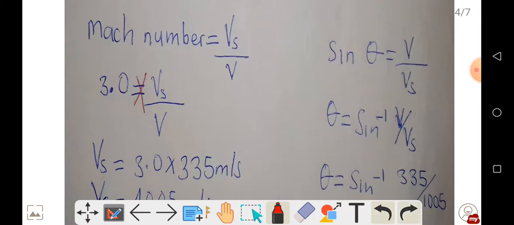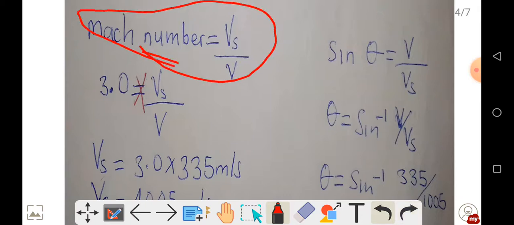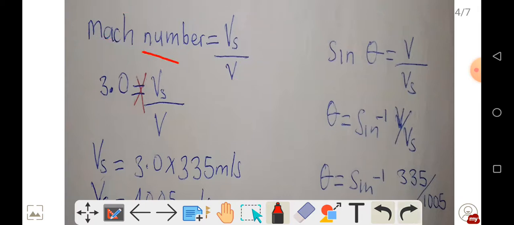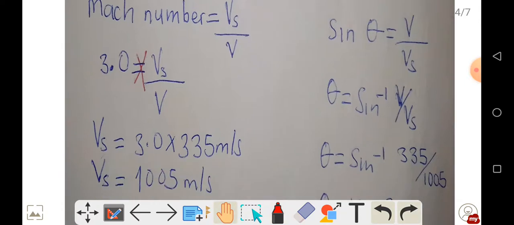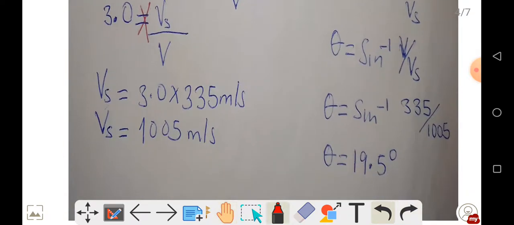So we substitute in this equation. When we make the velocity of the source the subject of the formula, this is what we get. When we multiply, we get the velocity of the source to be 1005 meters per second. So that's the velocity of the source.